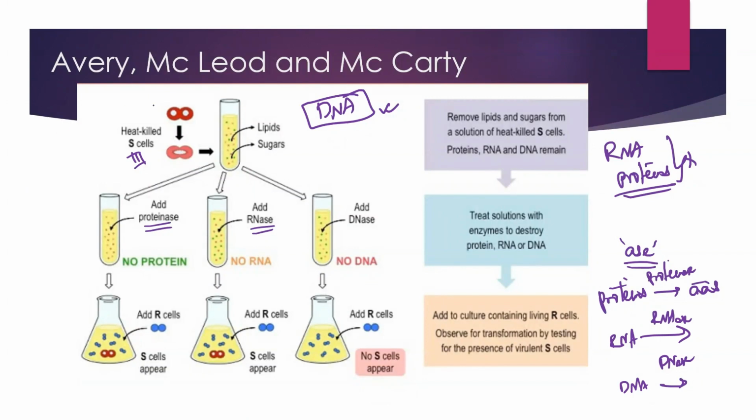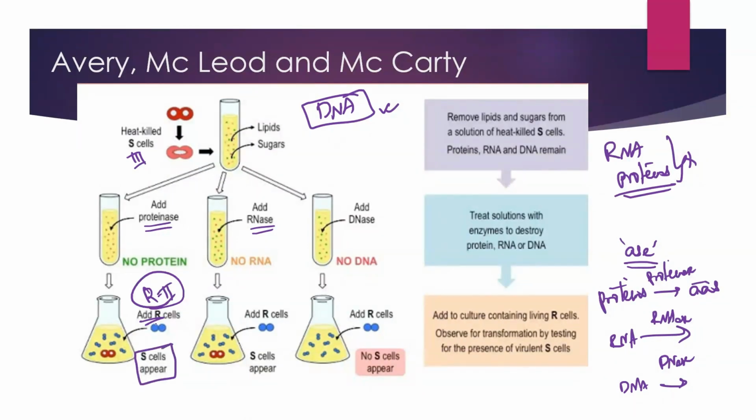Is it clear? So they took the bacterial suspension and treated it with proteinase. Then what happens? Whatever proteins are present inside the heat-killed S3 strain are denatured, broken down into amino acids. If protein was the transforming principle, what would have happened? Since there were no proteins, but still when R2 strain cells were added into the beaker, they could recover S3 cells.